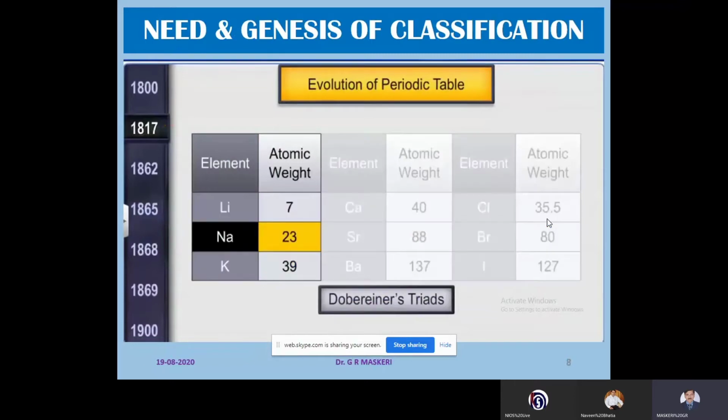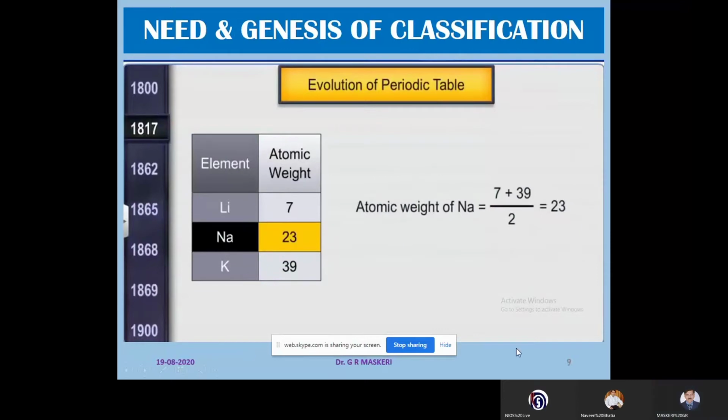For instance, lithium, sodium, and potassium have atomic weights 7, 23, and 39. Here, the middle element sodium has the average atomic mass of 7 and 39. So 39 plus 7 divided by 2 gives 23. That is the atomic weight of the middle element. But this worked only for a few elements, and therefore it was dismissed as a mere coincidence.